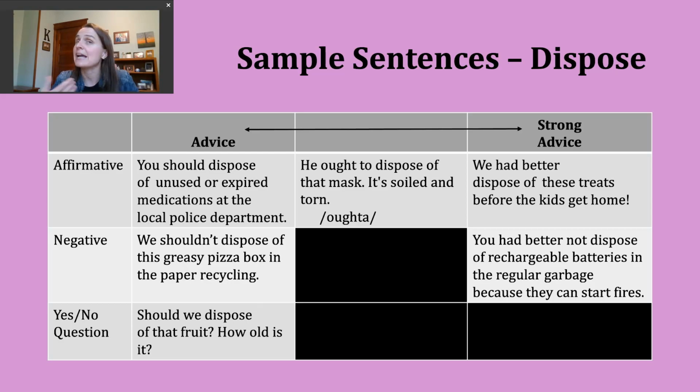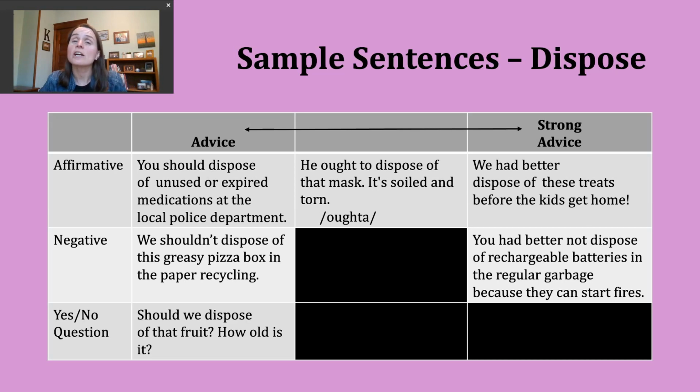Finally, you can make a yes or no question, right? Where you're asking someone to give you advice, right? To do that, start with should, then we're going to have our subject, then the base verb. Here's another example. Should we dispose of that fruit? How old is it? Right? So here, someone's kind of wondering, like, should we throw this away? Maybe it's gone bad. Okay.